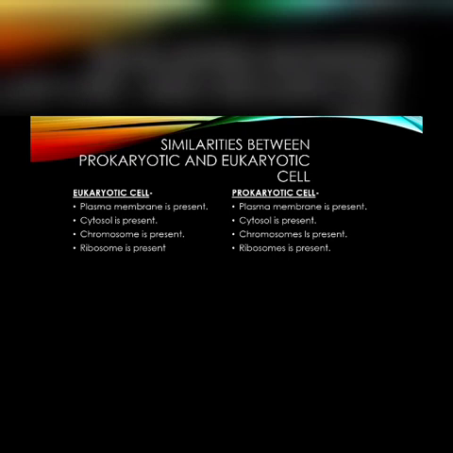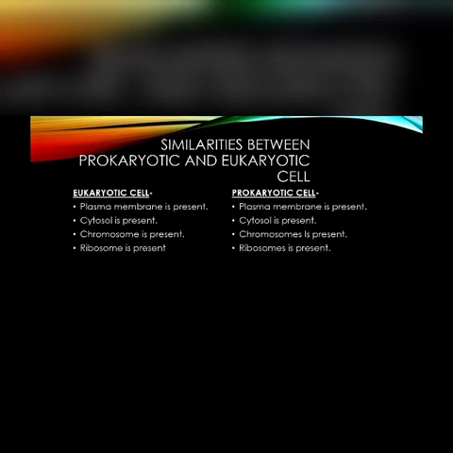Then come to our second point. Cytosol is present in eukaryotic cell where organelles are present. In case of prokaryotic cell, cytosol is also present. Then the third point, chromosomes are present in eukaryotic cell. It is the genetic material of the cell.